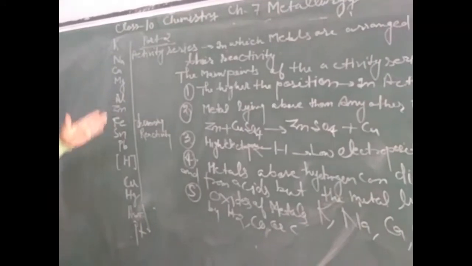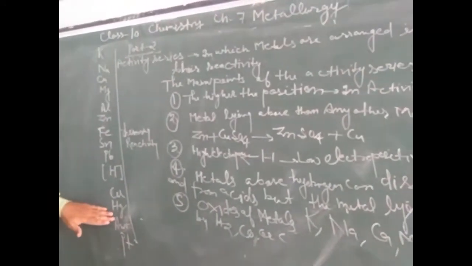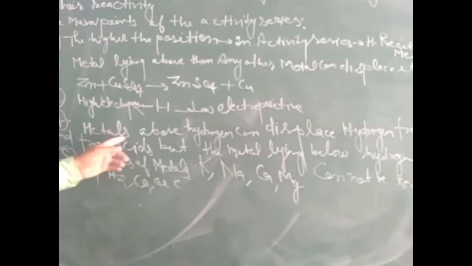We can see through this that metals which lie above can displace the metals which lie below. As in the example, zinc treated with copper sulfate forms zinc sulfate and copper is released. In the same way, metals above hydrogen can displace hydrogen from water and from acid, but metals lying below hydrogen cannot displace it.